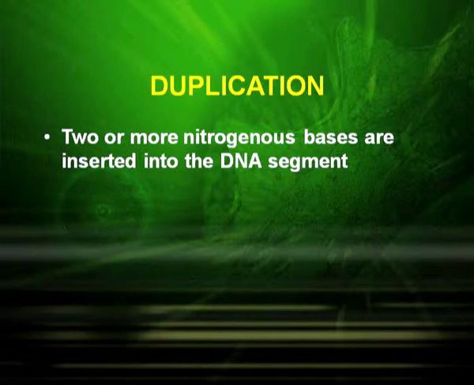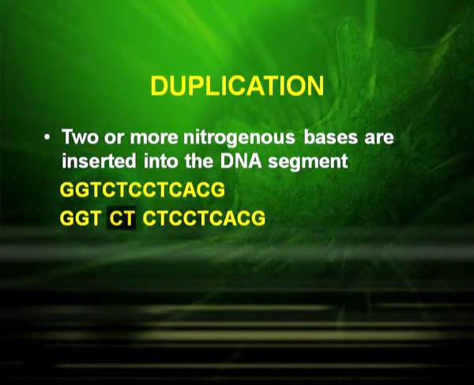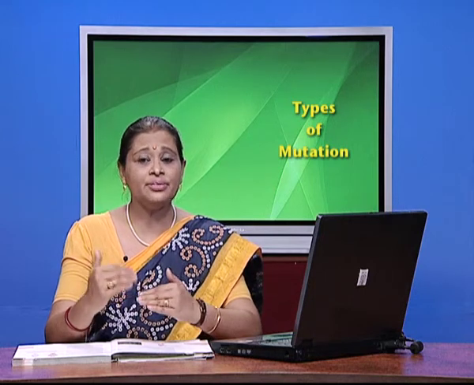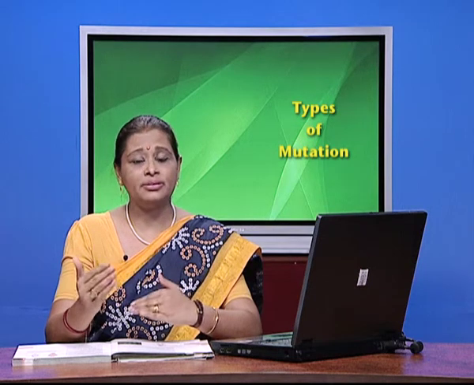The third type is duplication, where 2 or more nitrogenous bases are inserted into the DNA segment. Let us write a hypothetical sequence: GGT, CTC, CT, CACG. Now here you are duplicating the CT. So what is the reading frame? The reading frame becomes GGT, CT, CT, CC, TCA, CG. So again the reading frame changes, and again that leads to an abnormal genotype and phenotype.